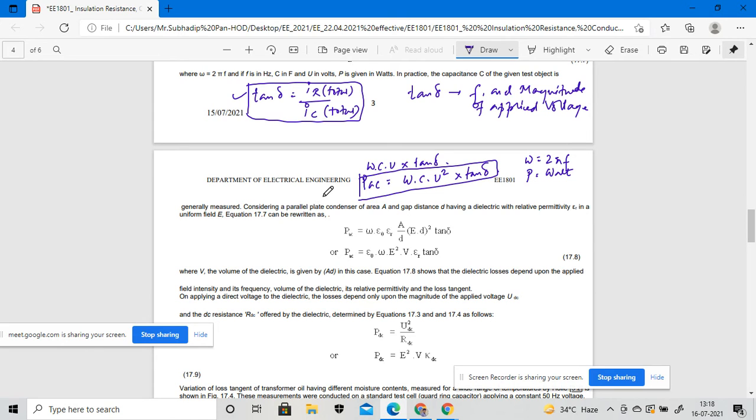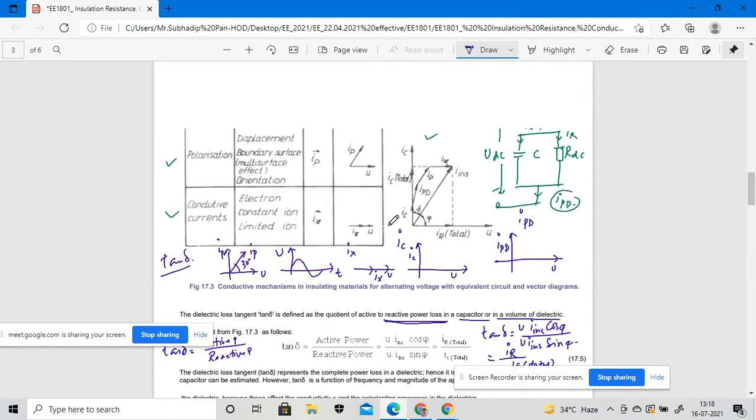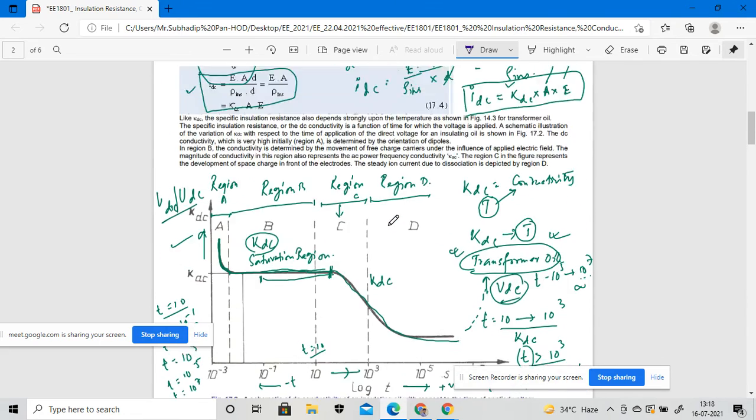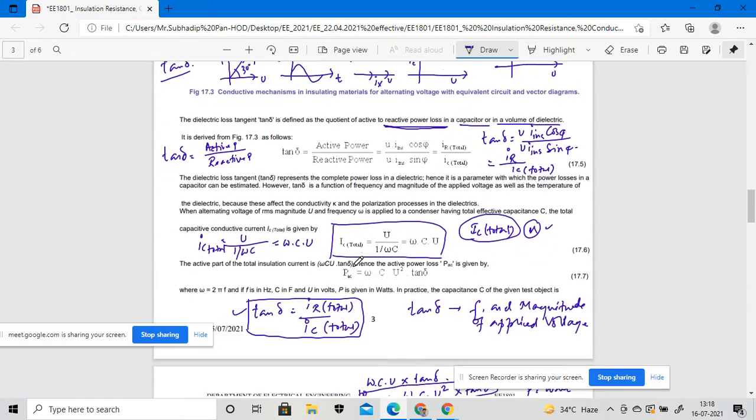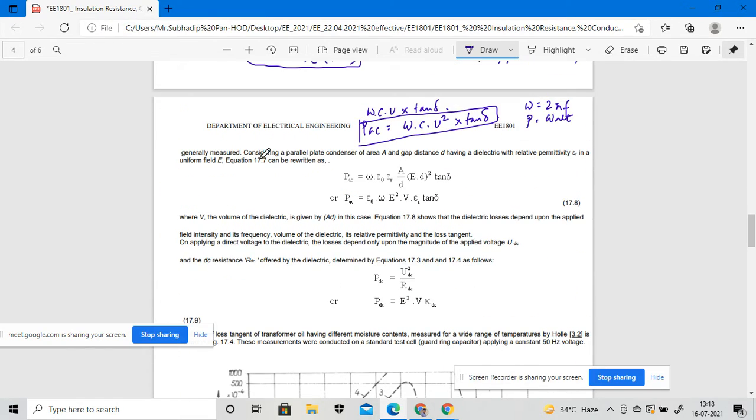We can consider a parallel plate condenser, as we saw in the previous lecture, with a dielectric having an electrode gap distance D and cross sectional area A. Considering the parallel plate condenser of area A and gap distance D having a dielectric of relative permittivity ε_R in a uniform field E, the equation can be stated as P_AC.